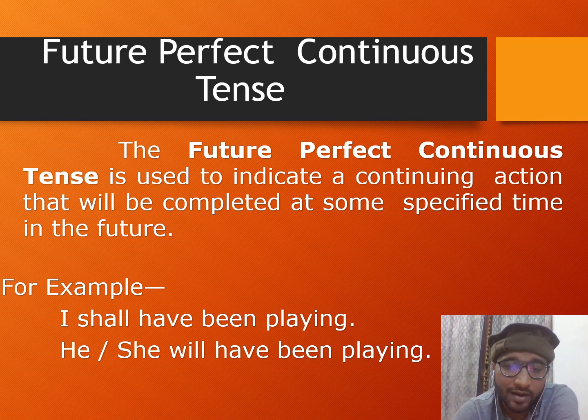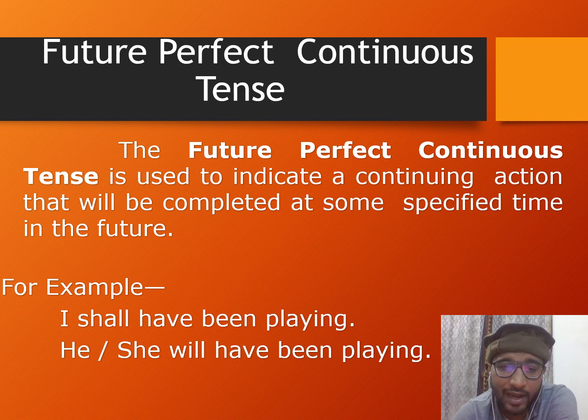But now I'm talking about future perfect continuous tense at the moment, and this tense basically talks about a continuous action that will be completed at some specific time in the future. And in this one as well, we use since and for at the end of the sentence. And it also shows a time frame of the future.